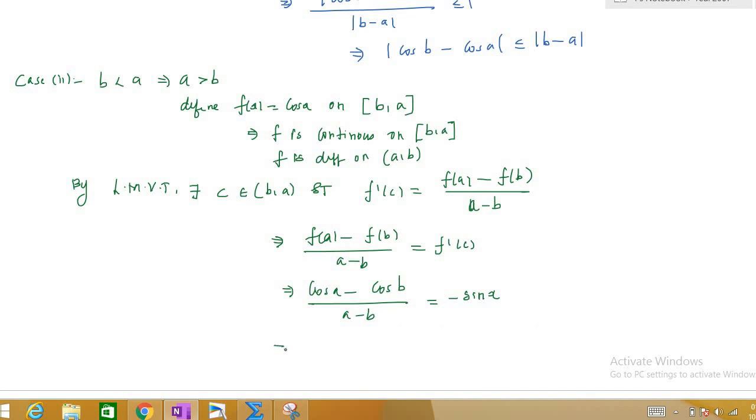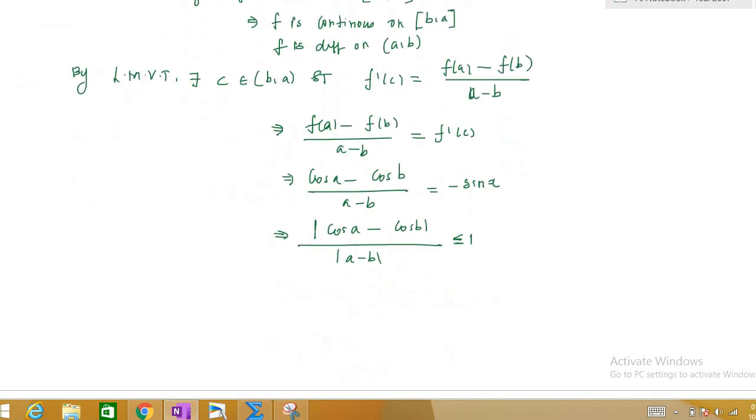If I take modulus on both sides, I'll have modulus of cos a minus cos b by modulus of a minus b, which is modulus of sin x. So again by the previous result, this will be less than or equal to 1. Now I can write this as modulus of cos b minus cos a by b minus a, less than or equal to 1, right?